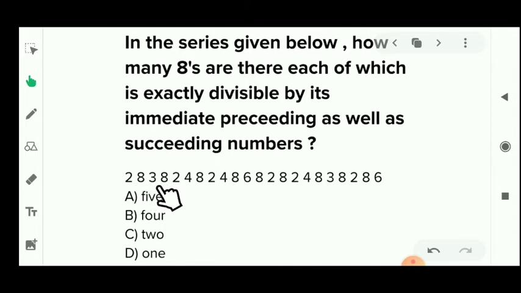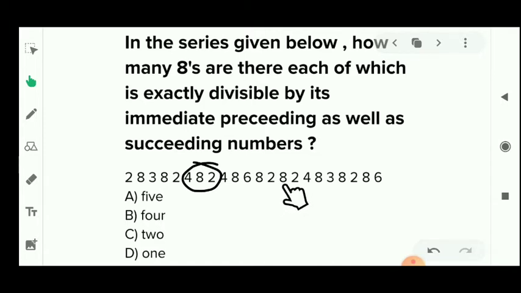Let's see this one. Before the 8 3 is here, and after the 8 2 is here, so 8 is not divisible by 3, so we can't take this one also. You can see this one. Before the 8 4 is here, and after the 8 2 is here, so we can see here 8 is divisible by both digits, so we can take this one. Let's see the next 8. Before the 8 4 is here, and after the 8 6 is here, but you can see students 8 is not divisible by 6, so we can't take this one. Similarly we can't take this 8 also.